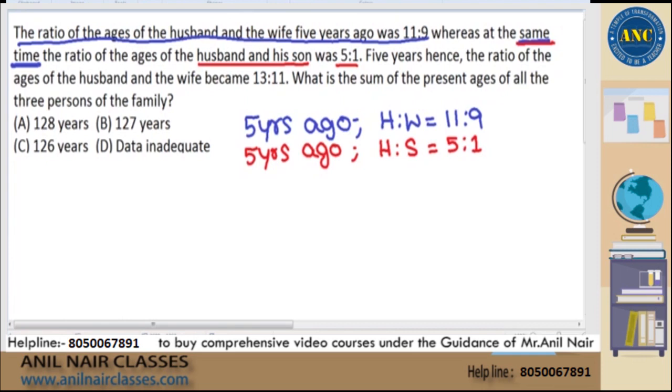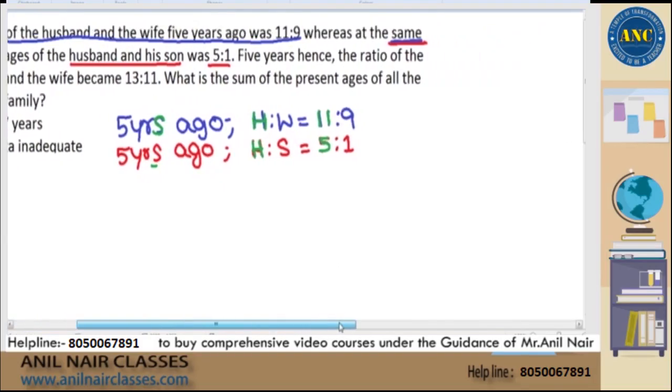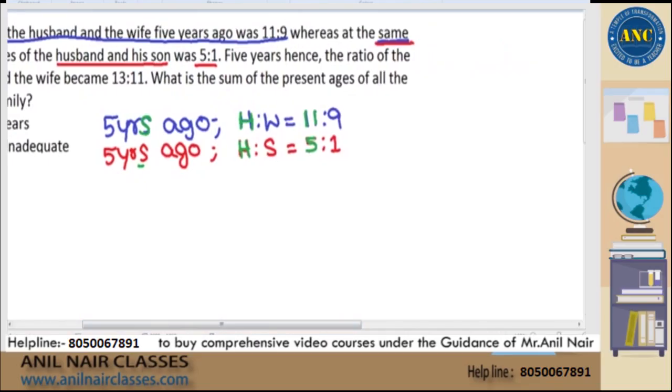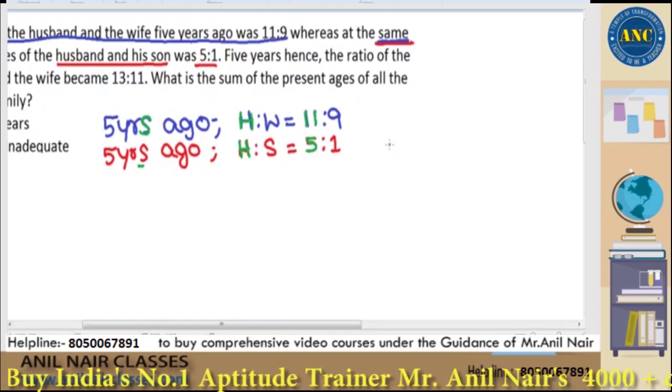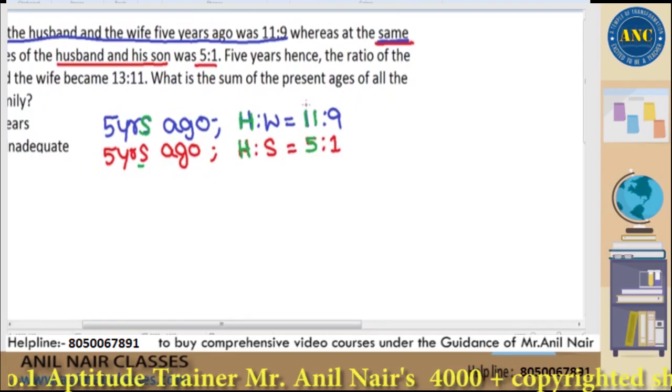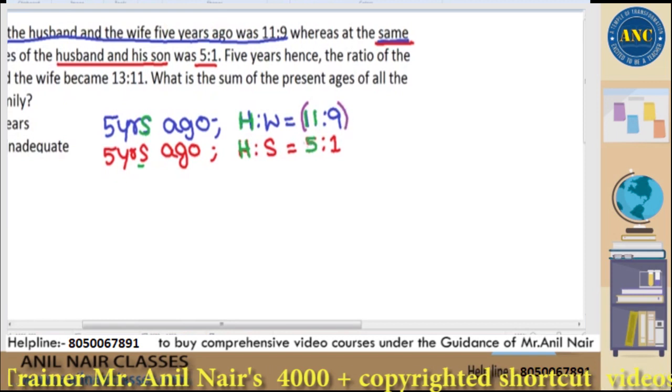That means what I will do is, the question says 5 years ago, according to the ratio, husband is 11 years. 5 years ago, according to the ratio, husband is 11 years. At the same time, 5 years ago, husband is also 5 years. Husband cannot have two different years as 11 and 5 at the same time. Make them same, because common sense should say that at the same time the age should be same. That means husband should be same years at the same time.